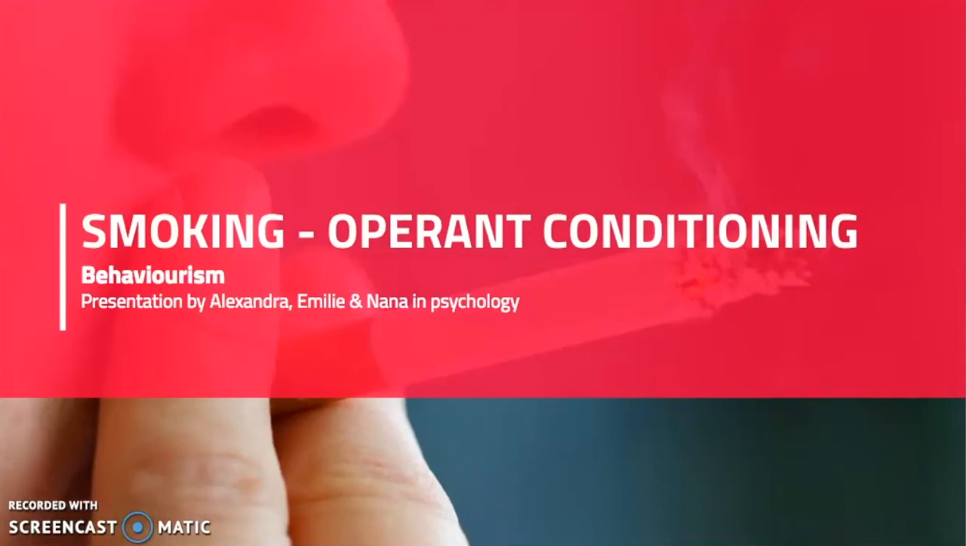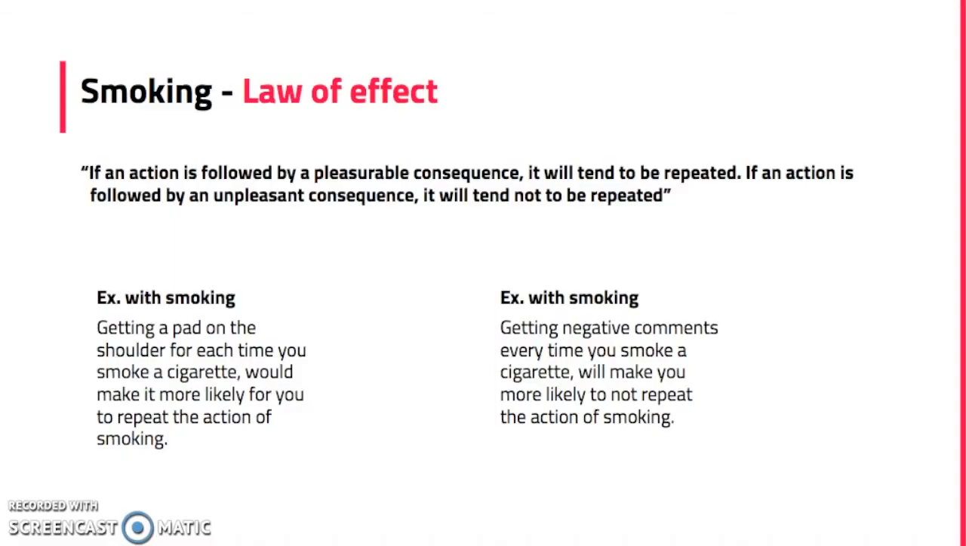We chose smoking as our bad habit. One of the basic concepts of operant conditioning is the law of effect. This is the theory that tells us that if an action is followed by a pleasurable consequence, it will tend to be repeated. If an action is followed by an unpleasant consequence, it will tend not to be repeated.